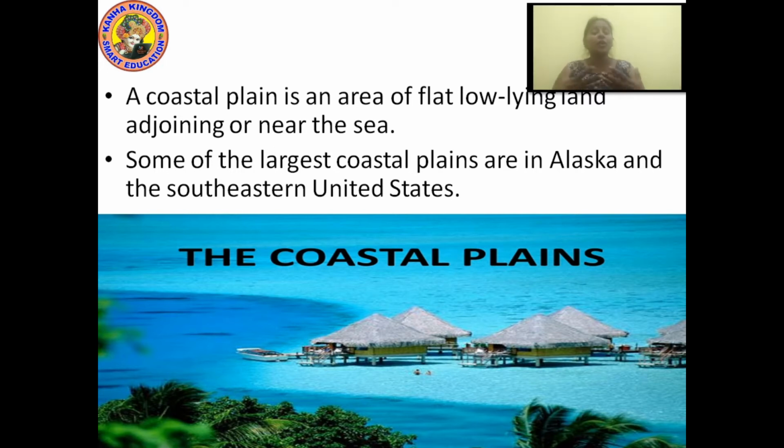Okay, now what is a coastal plain? Again we will note this. A coastal plain is an area of flat, low-lying land adjoining or near to the sea. This is called a coastal plain. Some of the largest coastal plains are in Alaska and the southern United States.